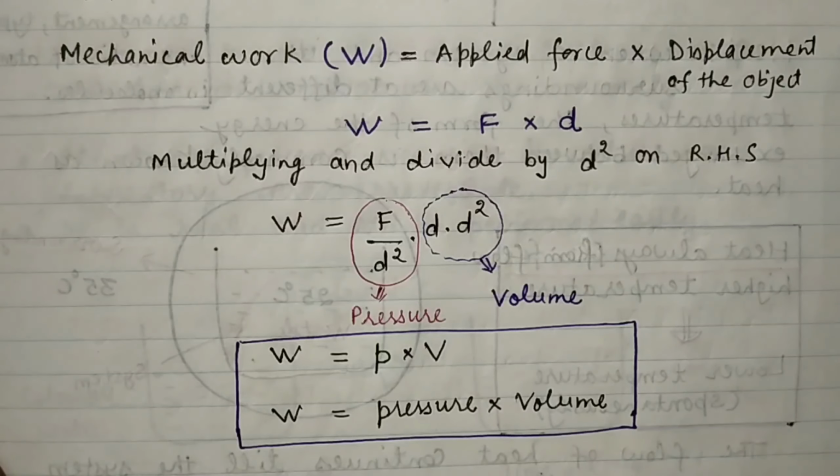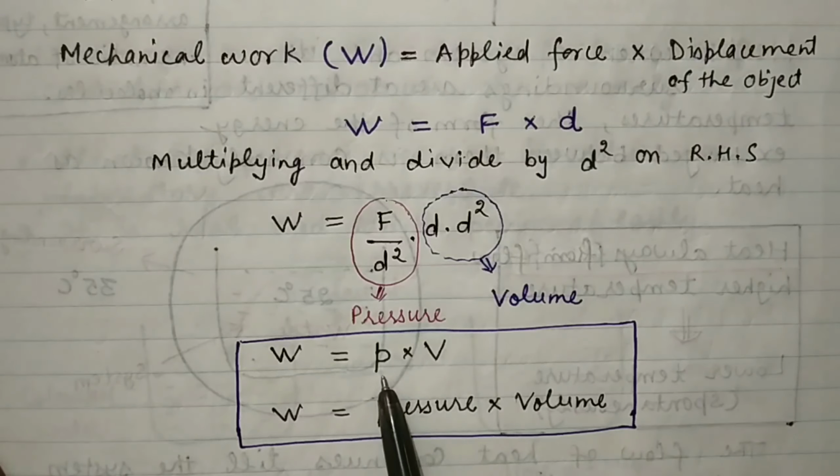Dear students, in this class we have discussed reversible and irreversible systems. Then we discussed the three types of equilibrium, thermodynamic equilibrium, and then we derived how mechanical work W is related to pressure and volume by the relationship W is equal to PV.